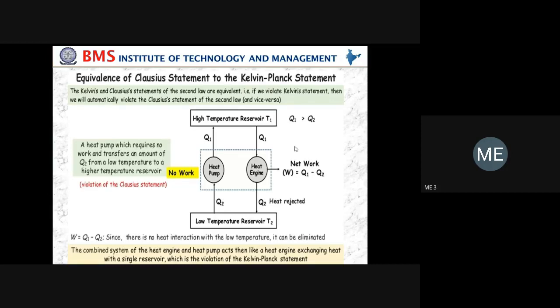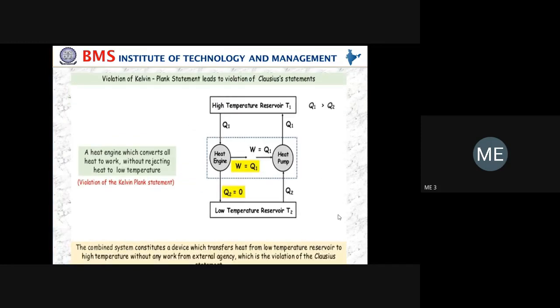You see the first diagram. This is a violation of Clausius statement. The heading is: Clausius statement violates Kelvin-Planck statement. There are two things. The first case is that the violation of Clausius statement violates Kelvin-Planck statement, and the second case is that the violation of Kelvin-Planck statement violates the Clausius statement.